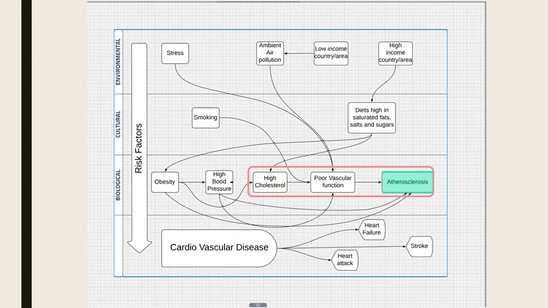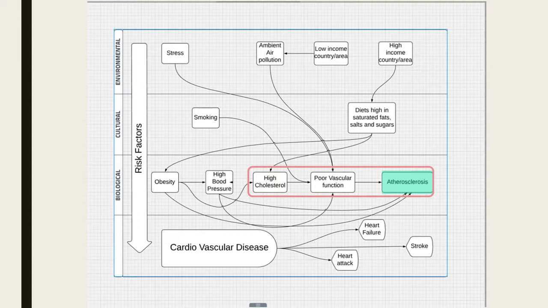As we move down, we see that smoking is another independent variable and can also cause poor vascular function because nicotine constricts your blood vessels and carbon monoxide can damage their inner lining, making them more susceptible to atherosclerosis. Heart attacks are also more common in smokers than non-smokers.